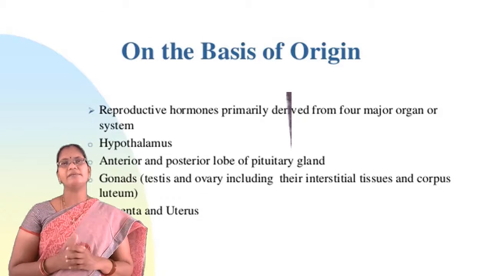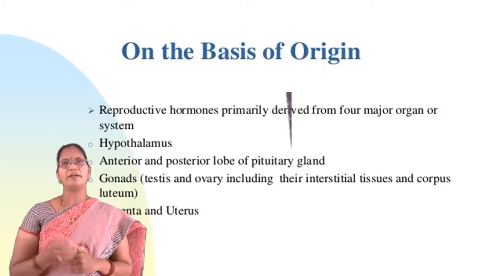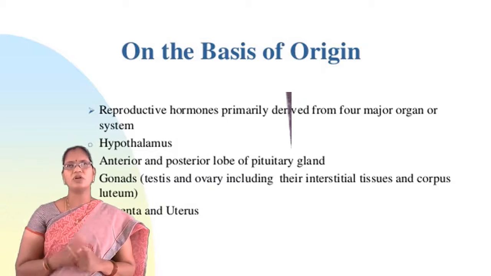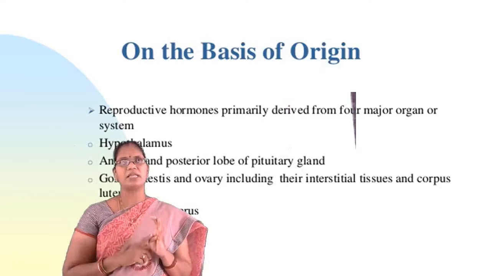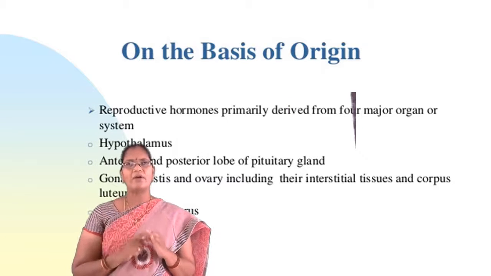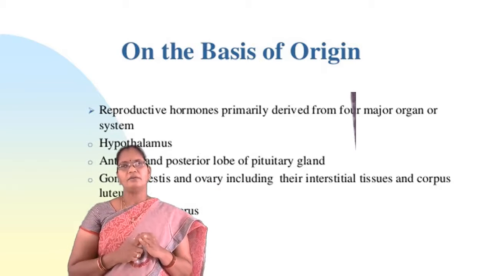The second category is hormones classified based on the origin. Mainly, the reproductive hormones are derived from four major organs of the system. What are the four major organs? Hypothalamus, anterior and posterior lobes of the pituitary gland, gonads, and placenta, which includes the uterus.